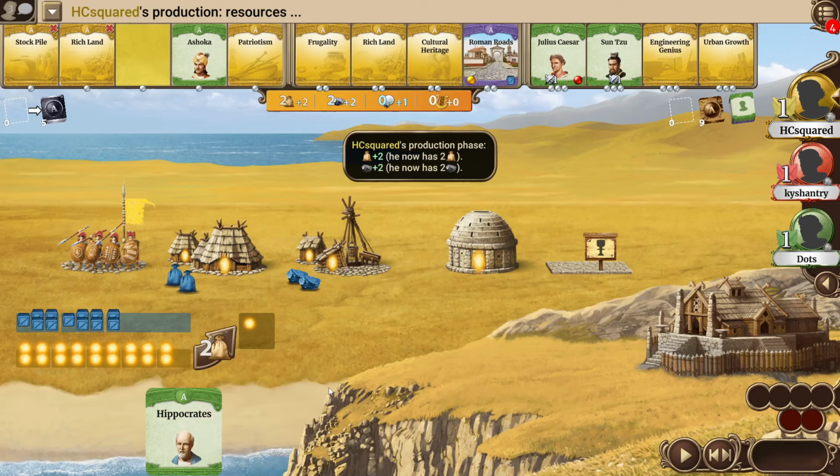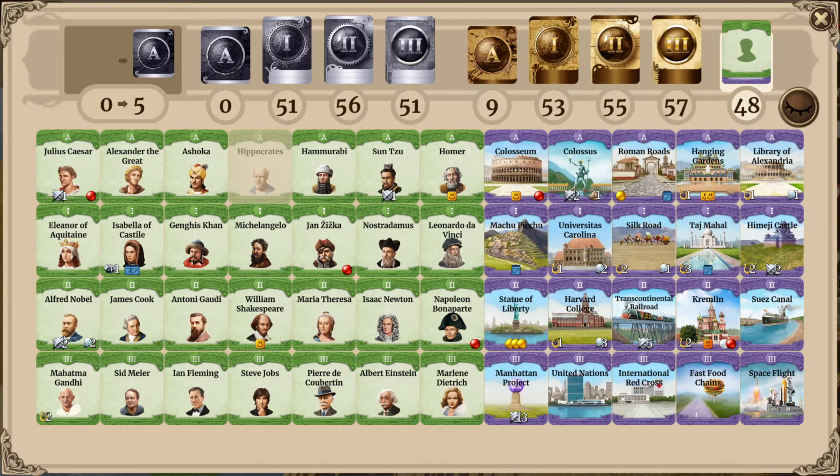Alright, so here we are at the game, and first of all, as always, we are going to start with taking a look at the leaders and wonders. We do see that there is Marlene Dietrich in Fleming, but no Chaplin in Hollywood. We have Pierre, but no internet. There's also Sid Meier, but no internet. Sid Meier, Steve Jobs, and Einstein as some lab leaders. There is also Spaceflight, Manhattan Project, so definitely a bit of science synergy. Gandhi to hide behind. Also there's the Red Cross.